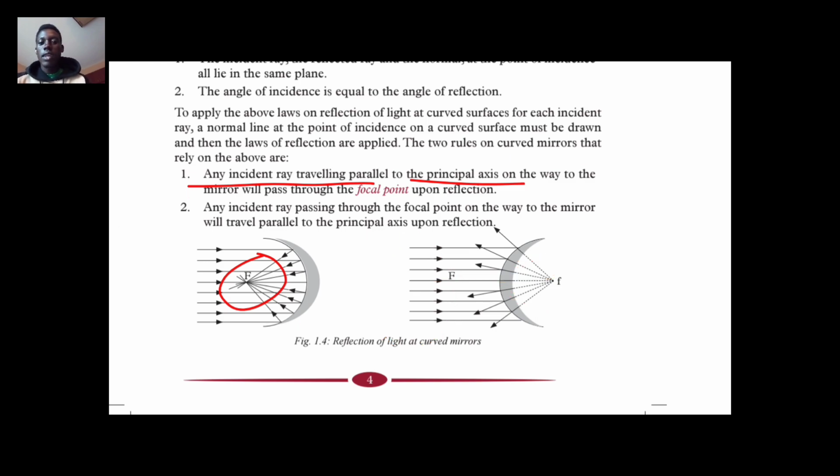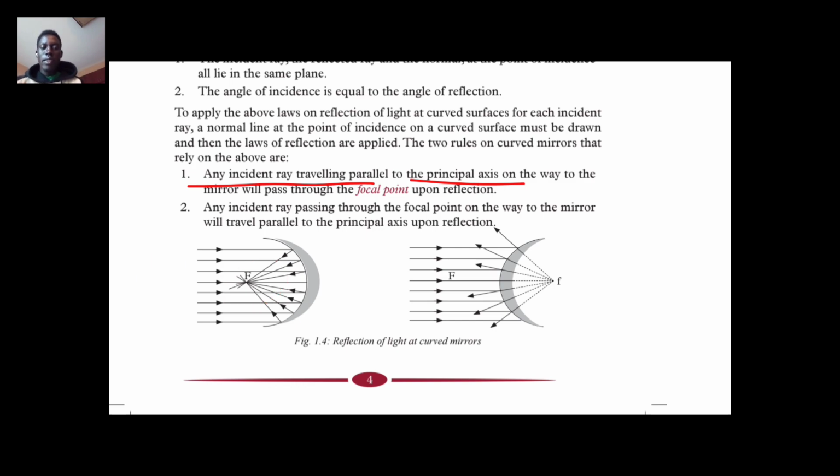The second law is here. The second law of reflection of light on curved surfaces: any incident ray passing through the focal point on the way to the mirror will travel parallel to the principal axis upon reflection.